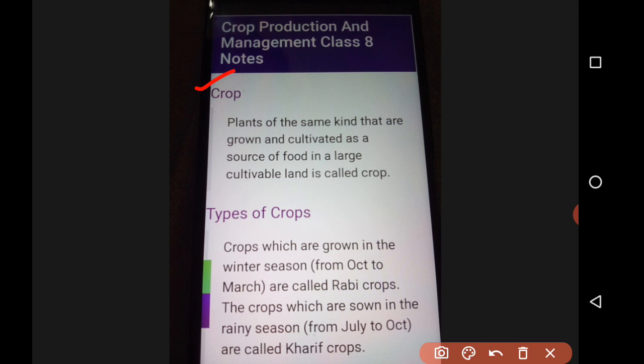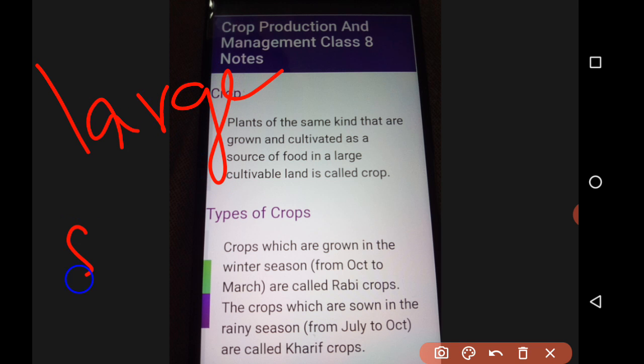Plants of the same kind that are grown and cultivated as a source of food on a large scale, or in a large cultivatable land.